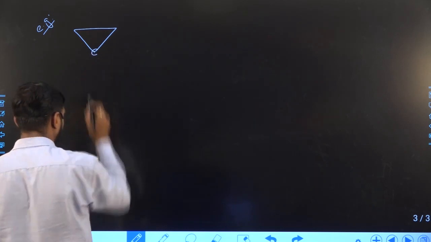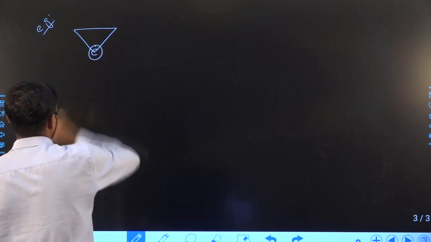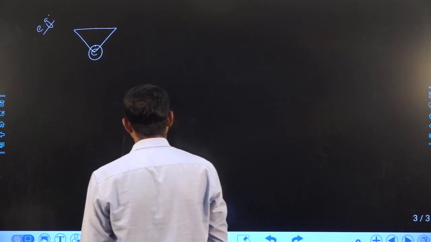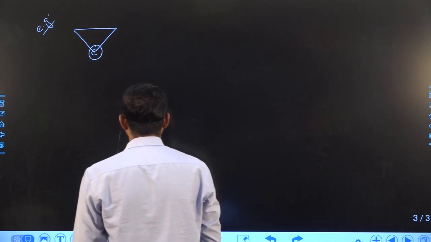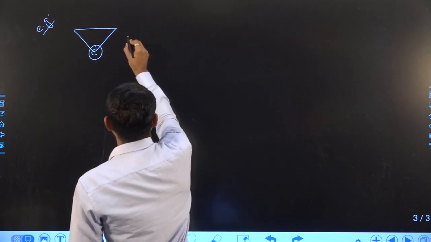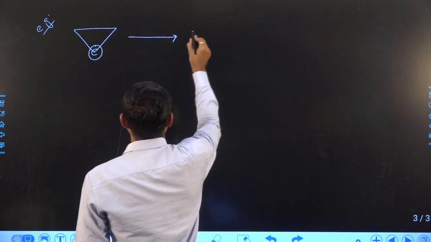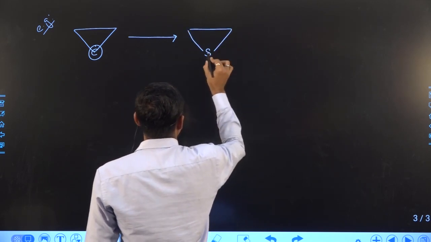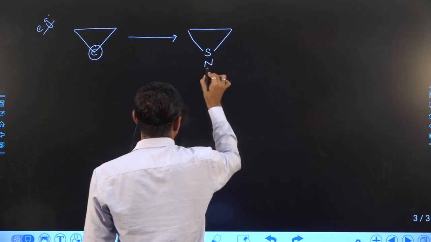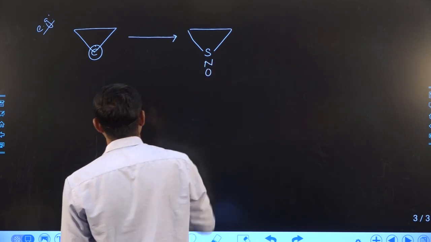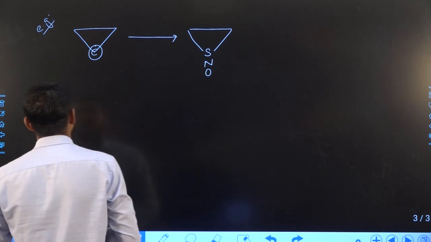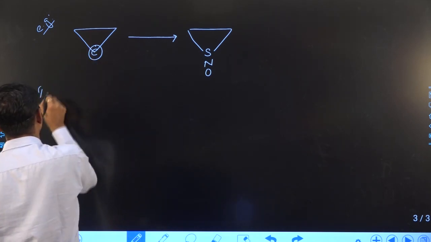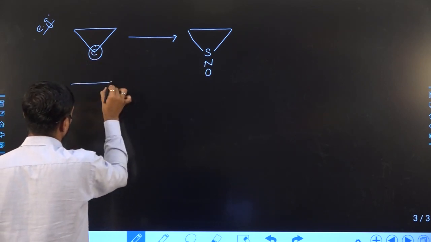Suppose I replace this carbon by another atom, specifically nitrogen, oxygen, or sulfur, then the compound is known as heterocyclic. But this compound should be aromatic. This three-member ring is not aromatic, but unfortunately, I will take it as aromatic.